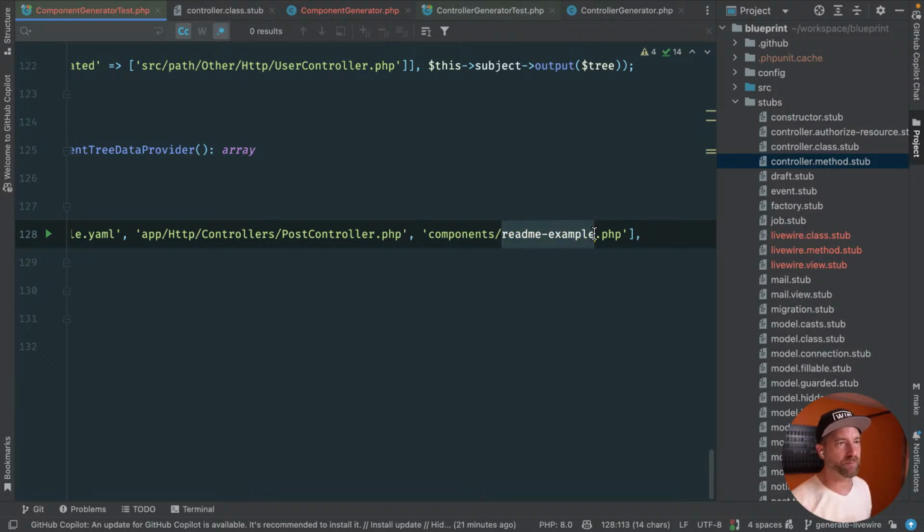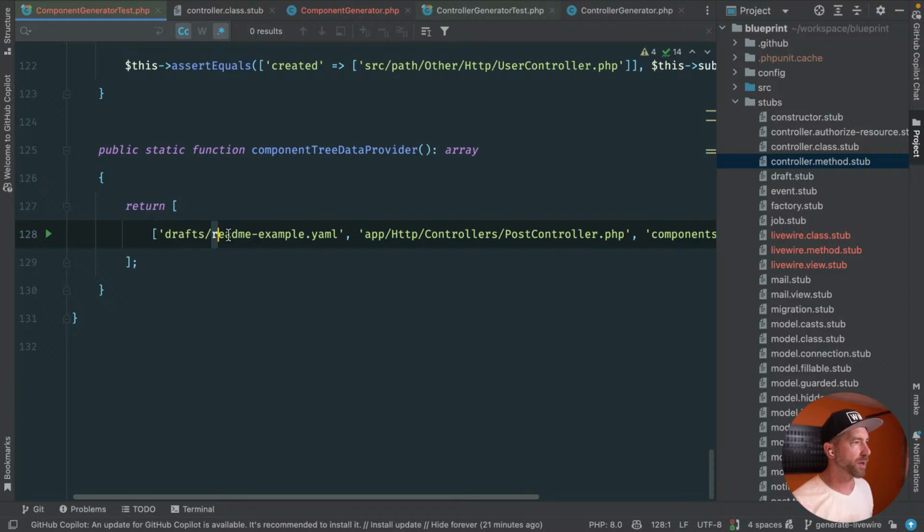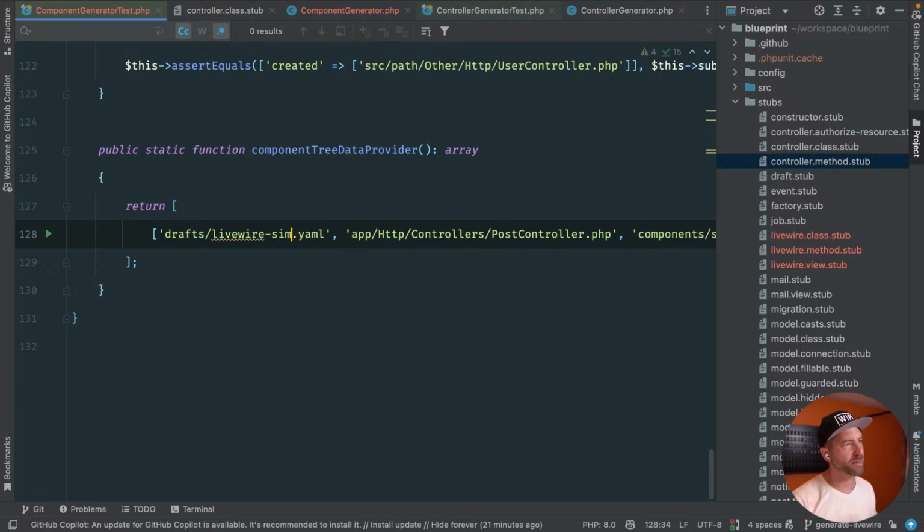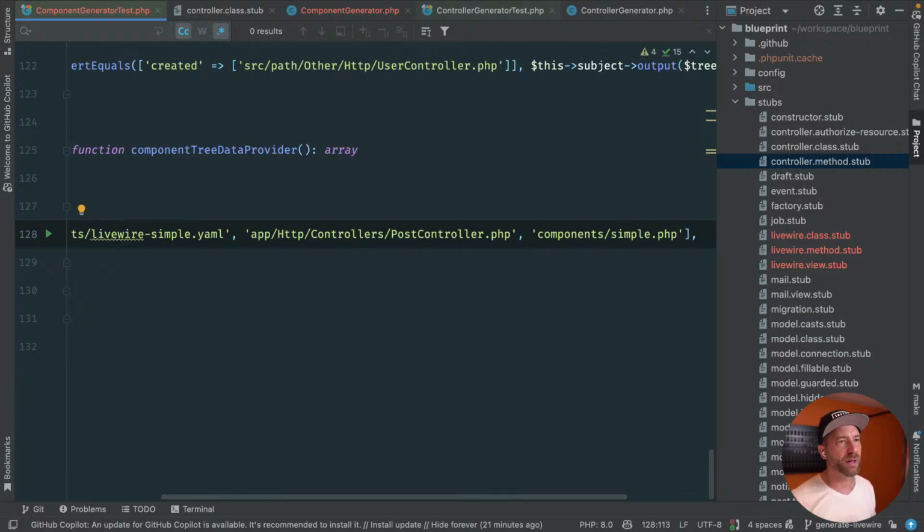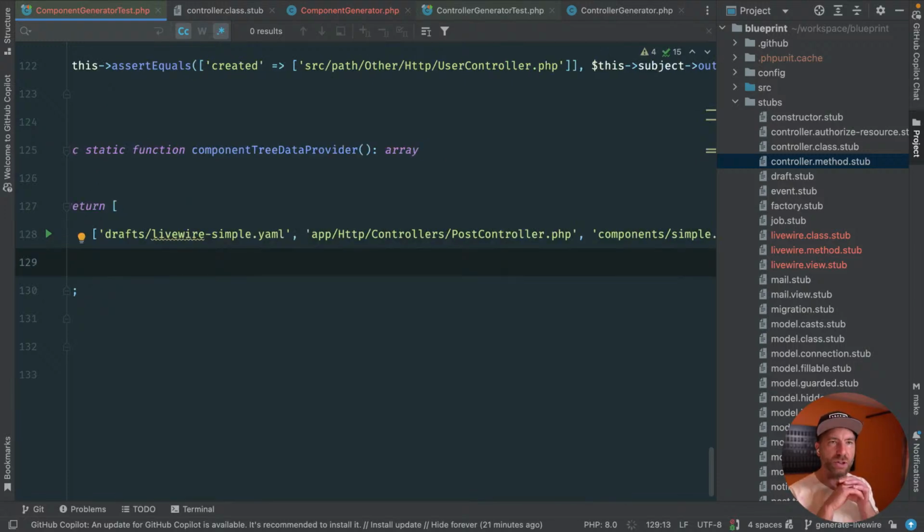We'll just do a simple one here. We'll call it drafts Livewire simple. It's just your most basic out of the box, the make one that we saw when we generated one in the other project. So that's the most simple version.